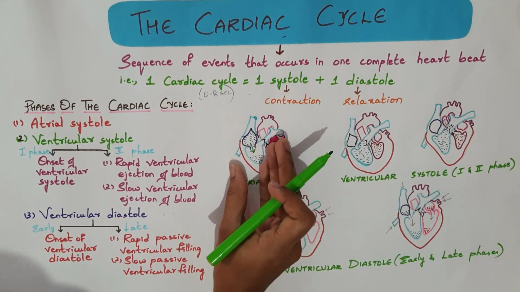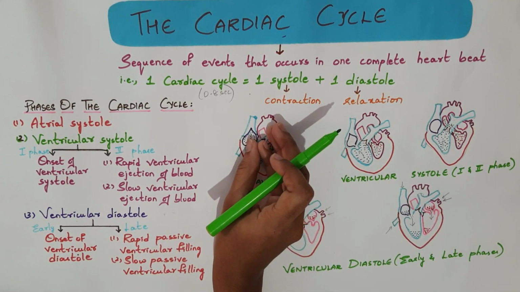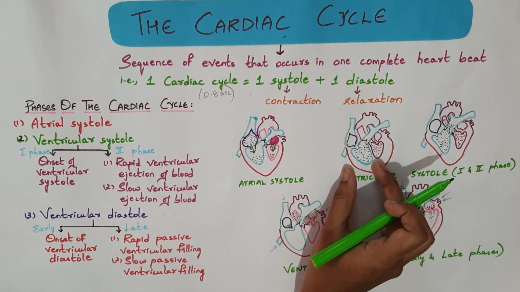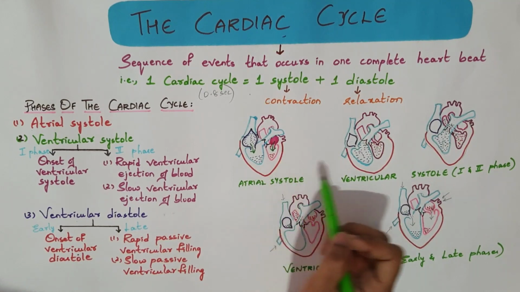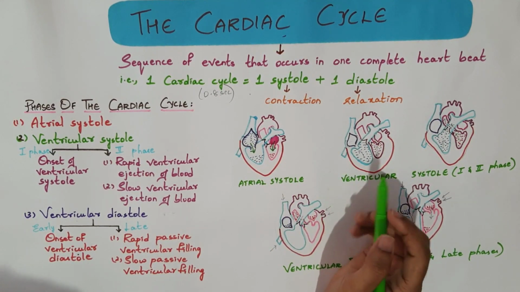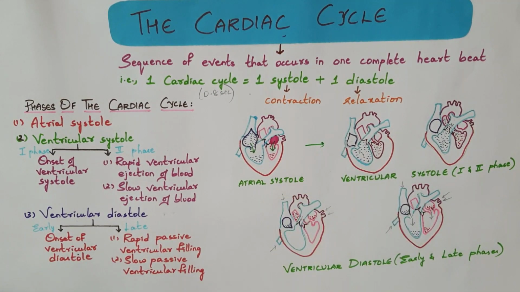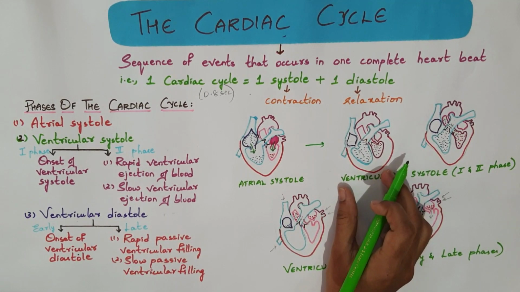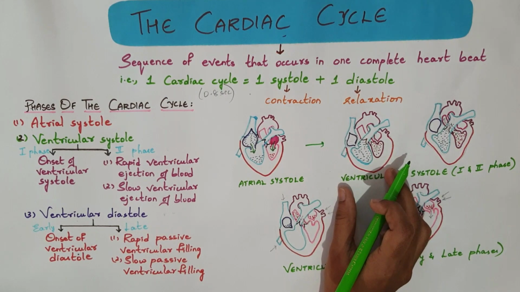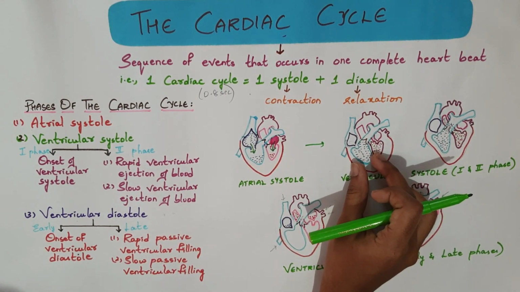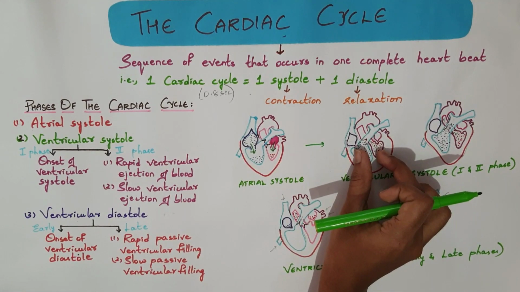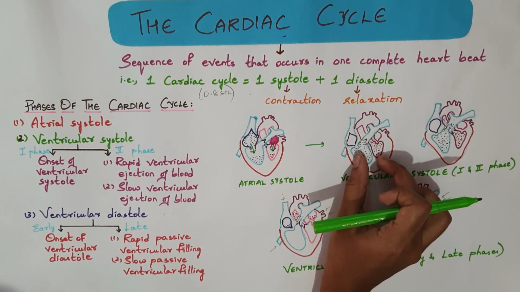Just after the atria completes its contraction, it is the turn of the ventricles to contract. So atrial systole is followed by ventricular systole, the onset of ventricular systole. This phase is also known as atrial relaxation. Now when the ventricles contract hard, pressure starts increasing in the ventricles and becomes more than in the atria.